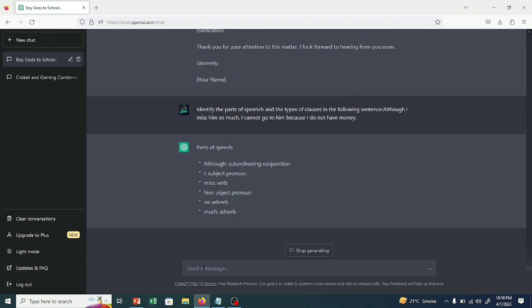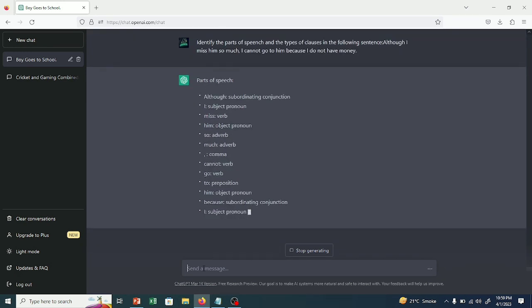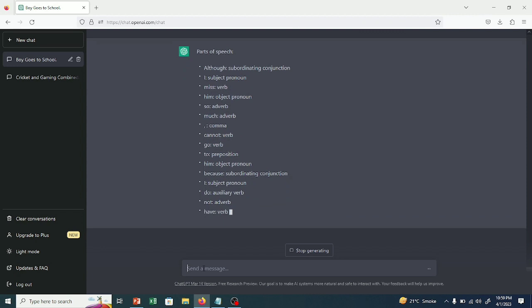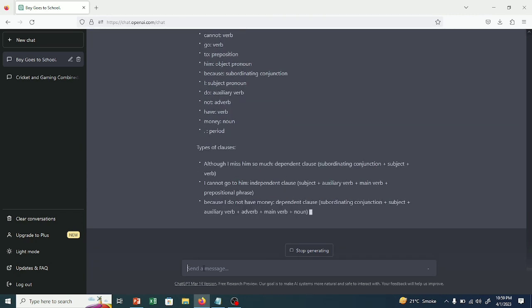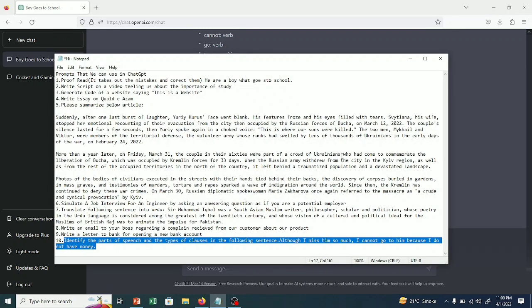As you can see, it is telling every word in the sentence what part of speech it is, and it has also told what type of clause it is, and it is telling that there are three clauses in it. Two are dependent and one is independent. So I guess you have understood what I have told you.